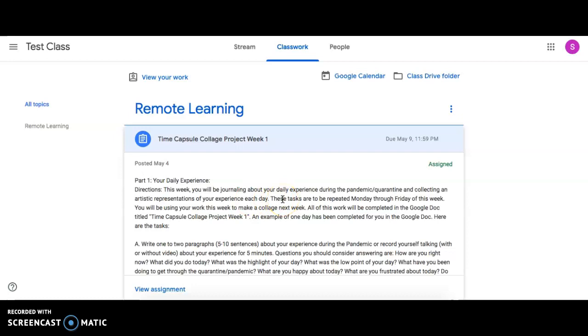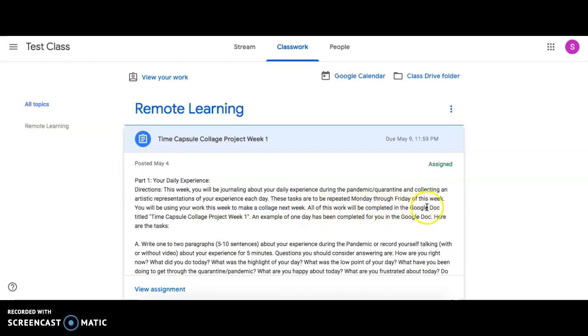So you're going to journal and you're going to collect an artistic representation of each day, every day, Monday through Friday of this week. You'll be using your work this week to make a collage next week. So you're going to make a digital collage, and I'll explain what that is, but that's next academic week, not this week. So all you're doing this week is journaling and collecting an artistic representation of each day.